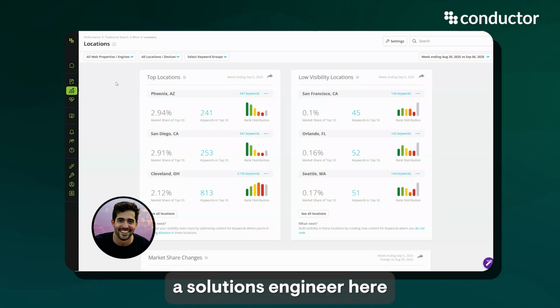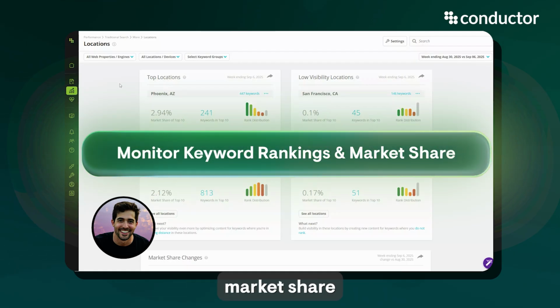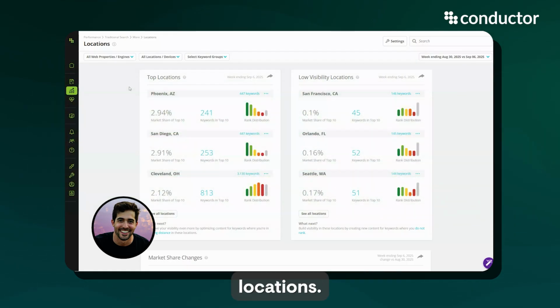Hi, I'm Francisco, a solutions engineer here at Conductor, and I'm going to show you how you can easily monitor your keyword rankings and overall market share across all your different business locations.